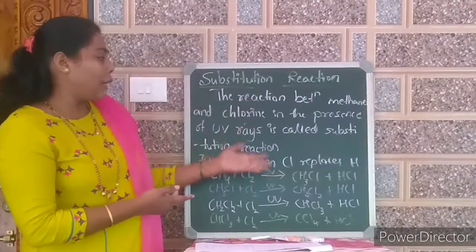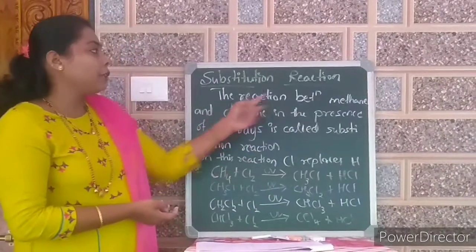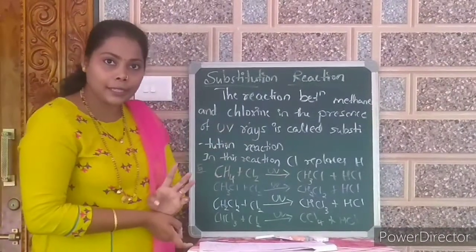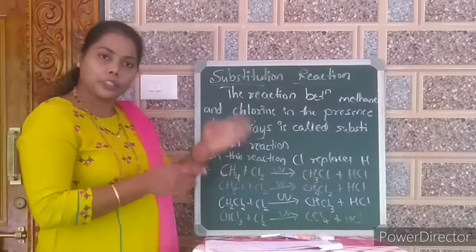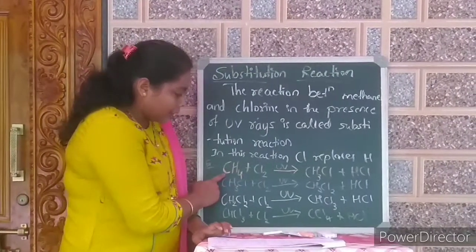So they have given a particular example for the substitution reaction, that is reaction between methane and chlorine, that too in the presence of UV rays. Remember, this condition is a must for this type of reaction. You can see the example here.